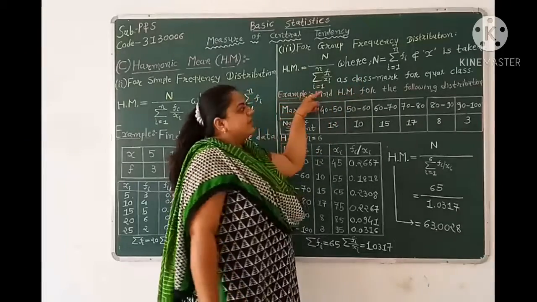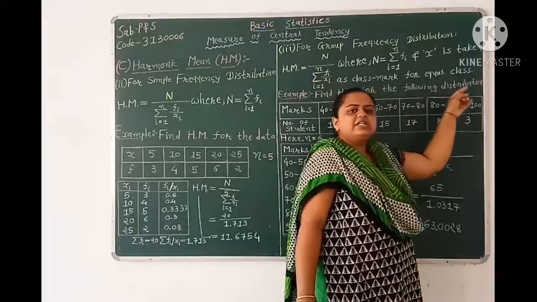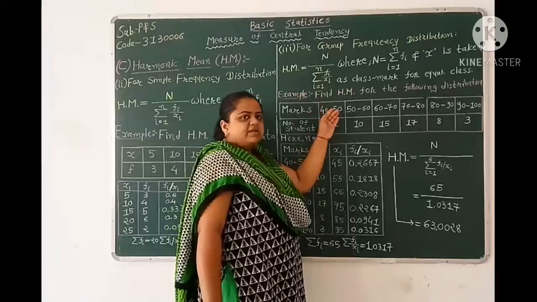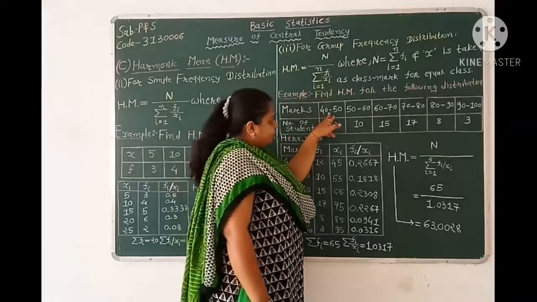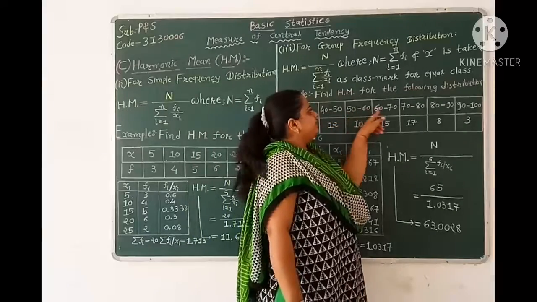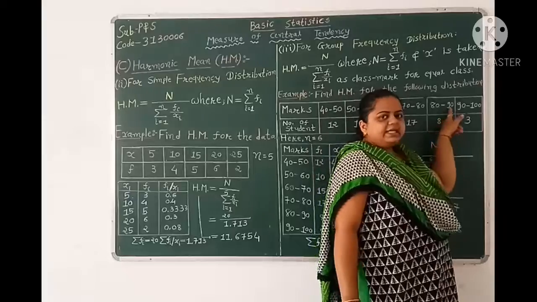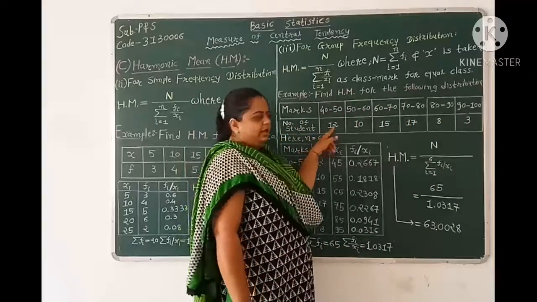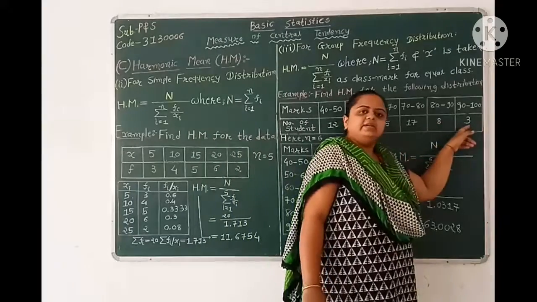Let us consider one example. Find harmonic mean for the following distribution. Here we have given marks in class intervals and number of students. Marks are 40 to 50, 50 to 60, 60 to 70, 70 to 80, 80 to 90 and 90 to 100. And students are 12, 10, 15, 17, 8 and 3.